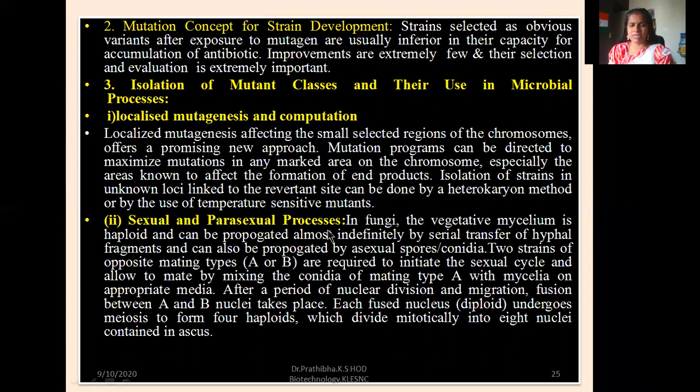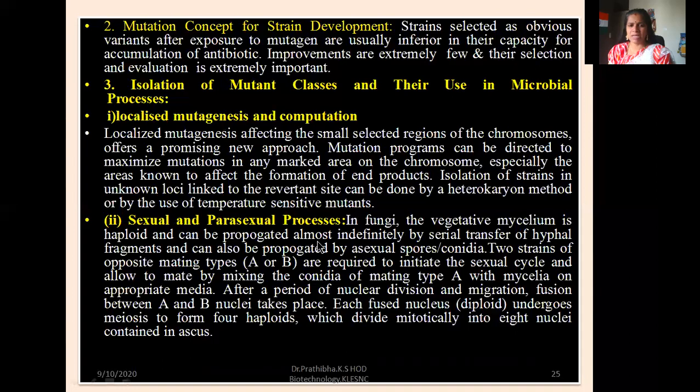Other one is sexual and parasexual process. Localized mutagenesis affects small selected regions of the chromosomes. As the name suggests, localized mutation will be done here. And this localized mutation offers a promising new approach. Mutation programs can be directed to maximize mutations in any marked area on the chromosome, especially on the areas known to affect the formation of end products. Isolation of strains in unknown loci linked to the revertant site can be done by the heterokaryon method or by the use of temperature sensitive mutants.